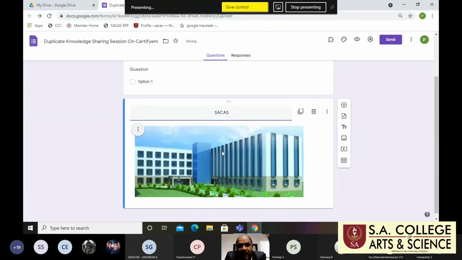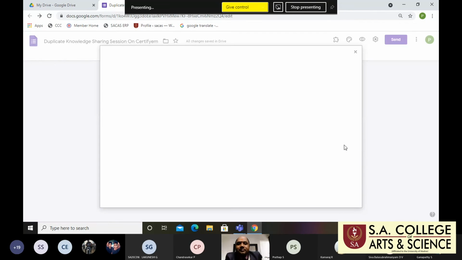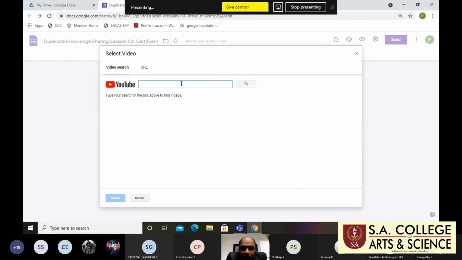Alignment is not available in the more options. If I give center, in the preview it will appear on the left hand side only. So this is how we use the image. If you have any video, just click, then give the YouTube link, and it will open.